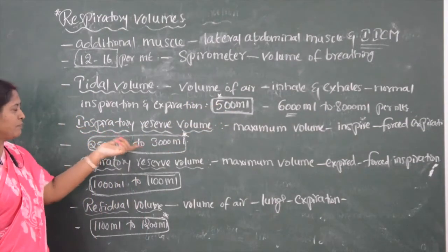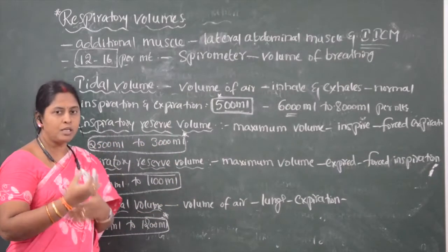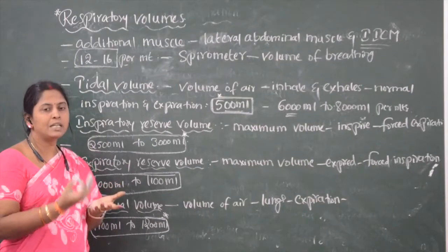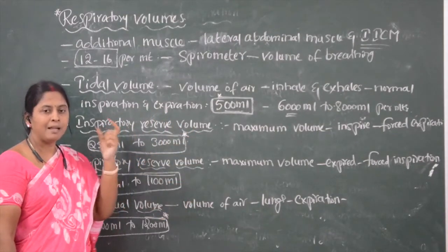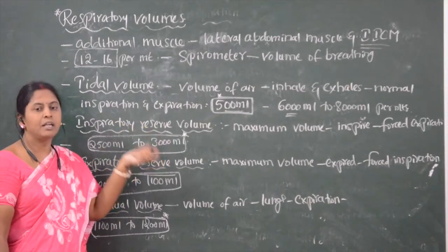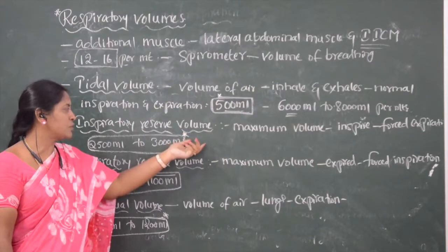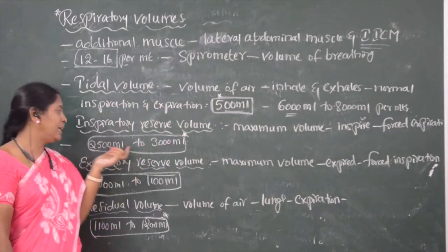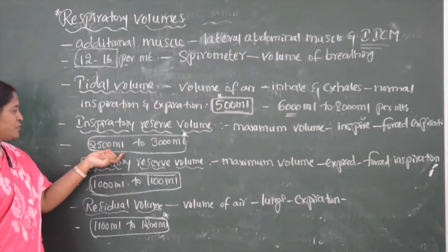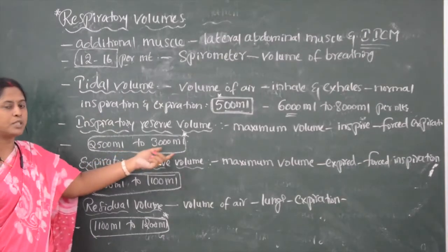Inspiratory reserve volume is the maximum volume of air a person inspires after forced expiration. The maximum volume of air a person can inspire after forced expiration is called inspiratory reserve volume. Inspiratory reserve volume ranges from 2500 ml to 3000 ml.